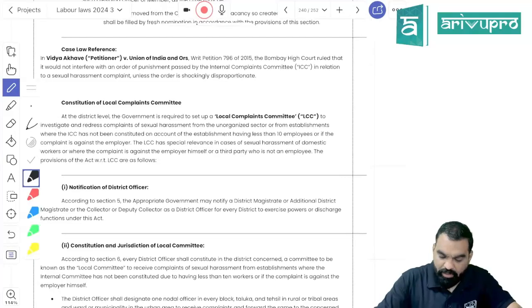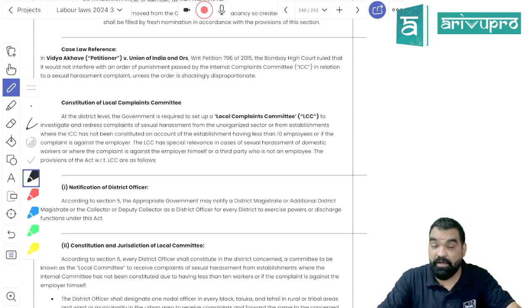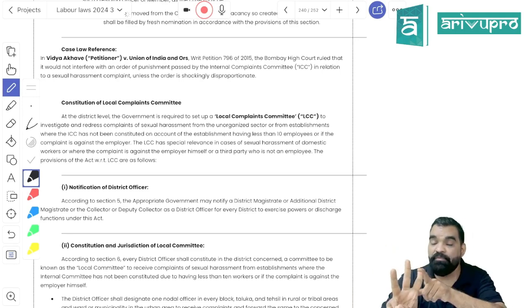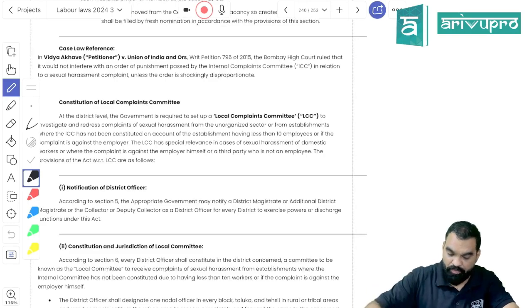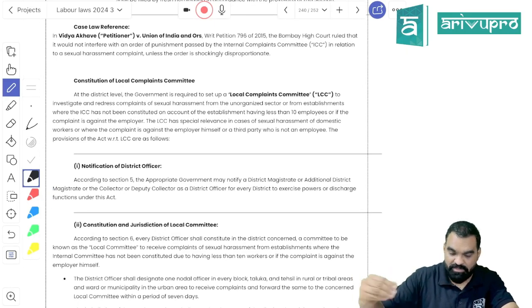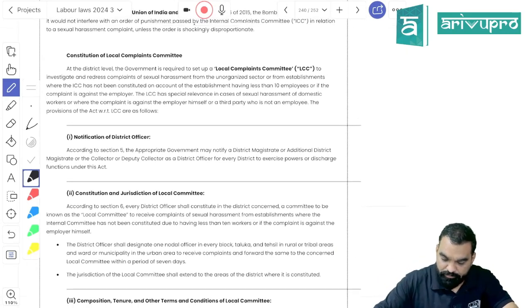Now the local area committee will be constituted for the unorganized sector, right? It is constituted for an establishment where the number of employees is less than 10, or if there is a complaint directly against the employer, you have to make the complaint to the LAC. So LAC is used in 3 cases: for the unorganized sector, for organizations having fewer than 10 employees, and when the complaint is directly against the employer. Then you need not approach ICC, you have to approach LAC.